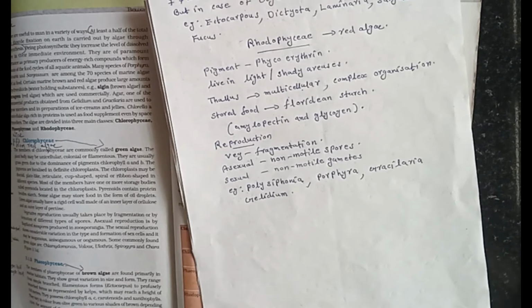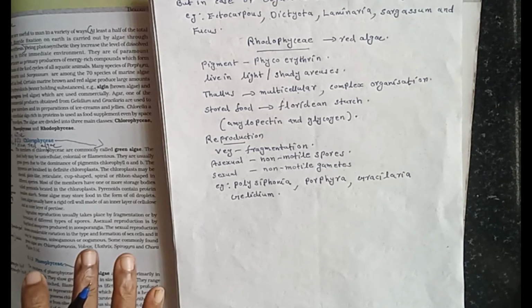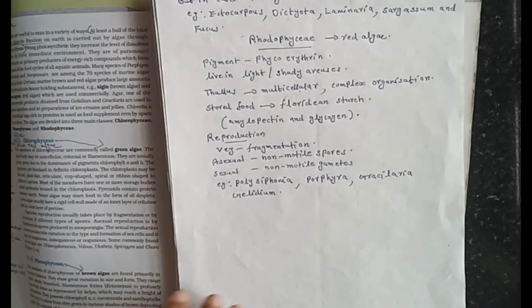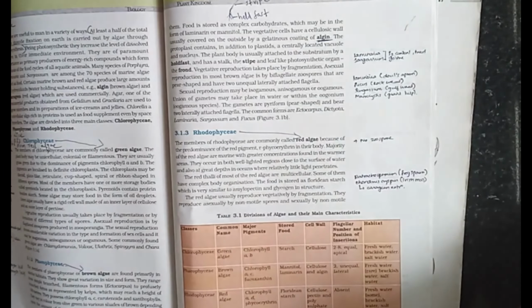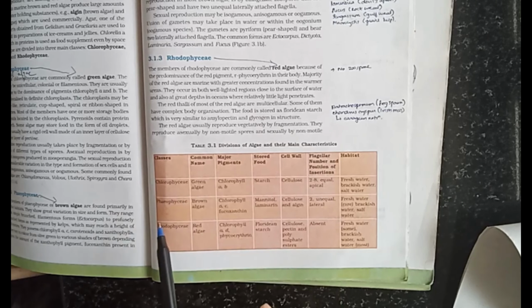Now we have discussed three different classes of algae: their habitat, pigment, stored food, thallus, and different types of reproduction. Here is a table in the textbook. There are three classes: Chlorophyceae, Phaeophyceae, Rhodophyceae.